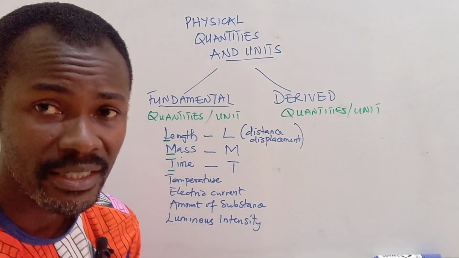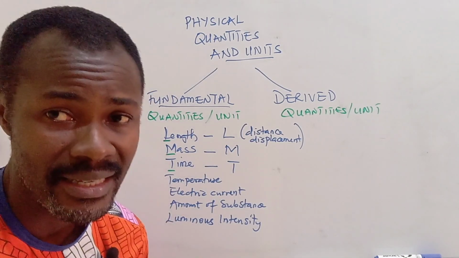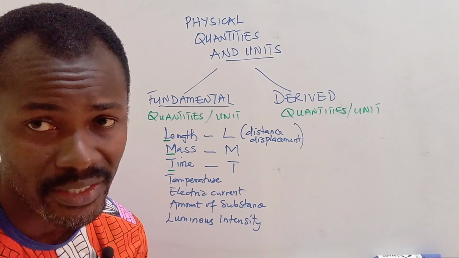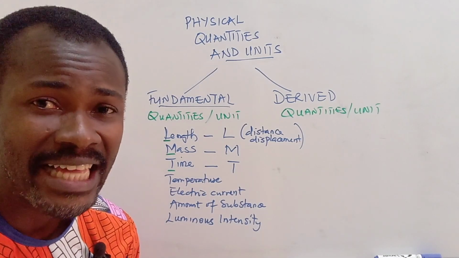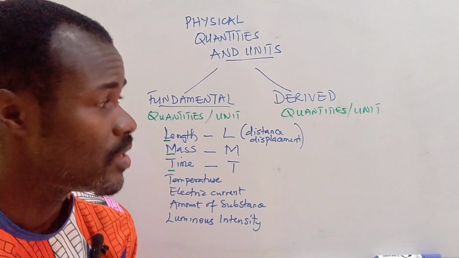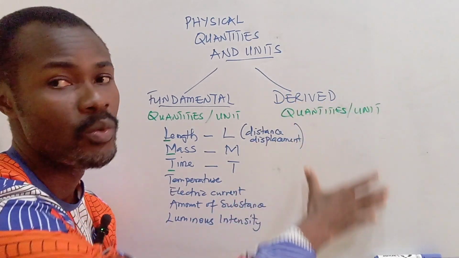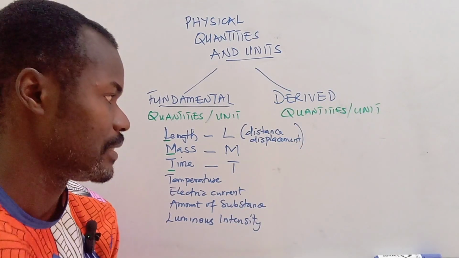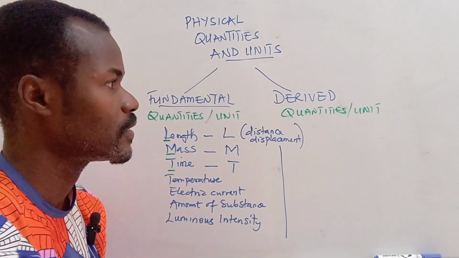All right, so what this means is, for instance, your length, your mass, your time, these things have always existed in nature. Even temperature, okay? These things are always there in nature, so they are fundamental or basic. Now you need fundamental quantities to get your derived quantities.